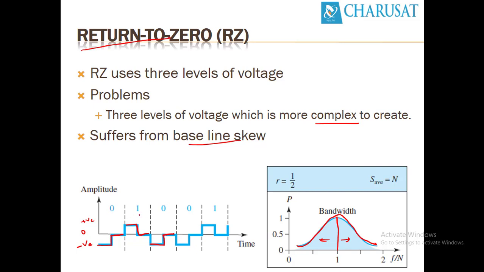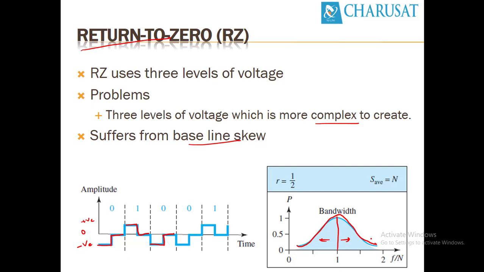The bandwidth is a bandpass, using a bandpass filter we can transfer it. And second, synchronization is available as part of the data signal.